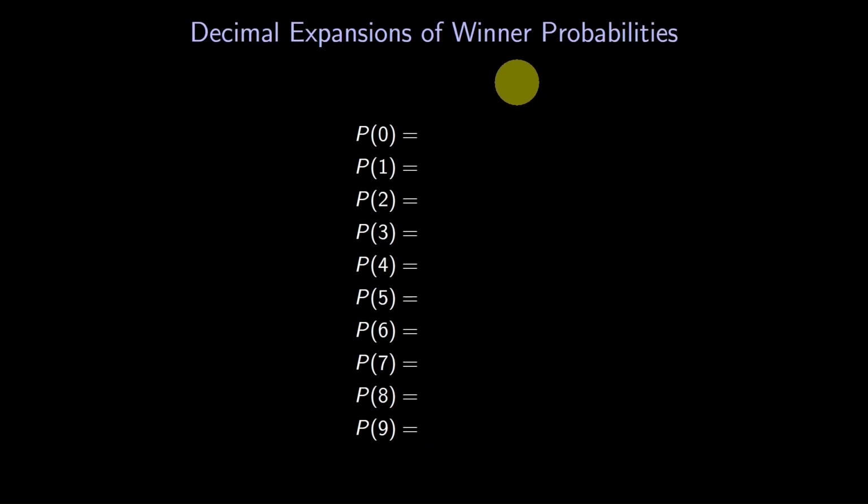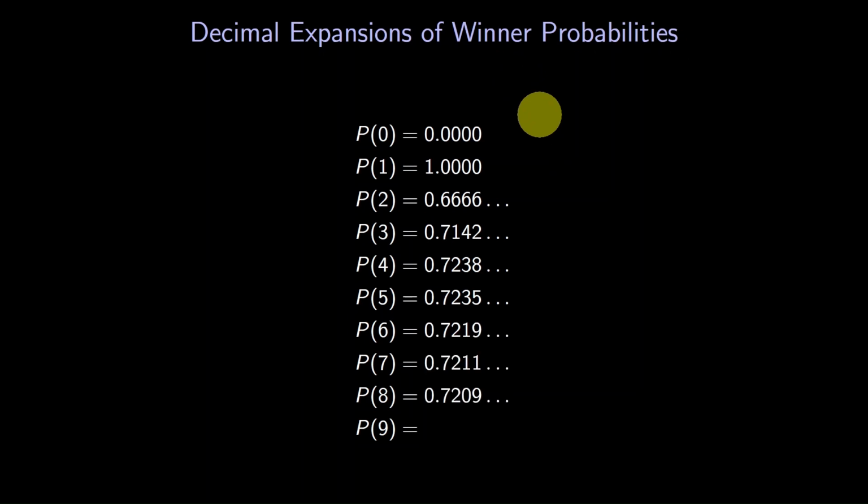Here are the decimals for p of 0 through p of 9. Do you think these probabilities are approaching a specific number? It looks like the probabilities are headed toward 0.72 something, around 72%. To increase our confidence, let's look at data with many more players.